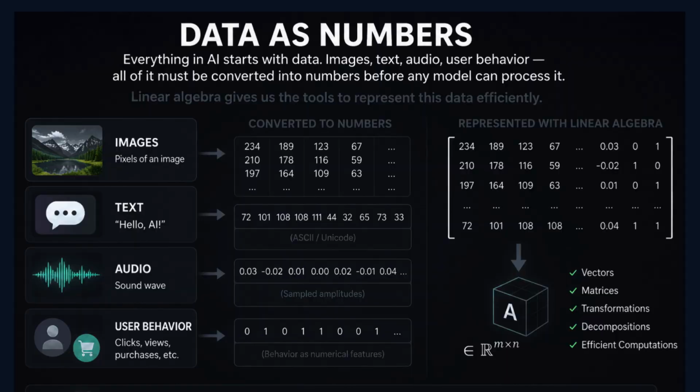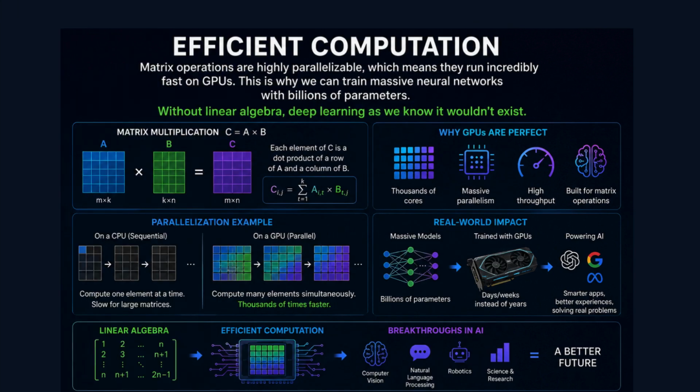First, data as numbers. Everything in AI starts with data. Images, text, audio, user behavior, all of it must be converted into numbers before any model can process it. Linear algebra gives us the tools to represent this data efficiently. Second, efficient computation. Matrix operations are highly parallelizable, which means they run incredibly fast on GPUs. This is why we can train massive neural networks with billions of parameters. Without linear algebra, deep learning as we know it wouldn't exist.